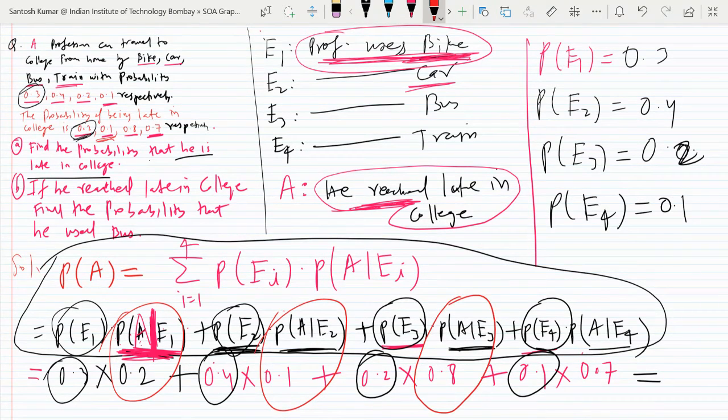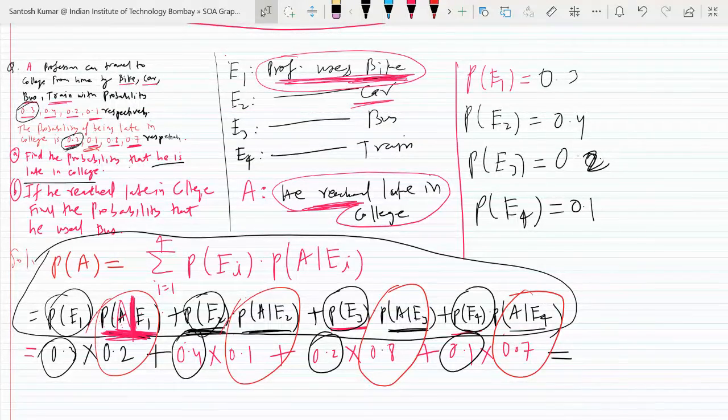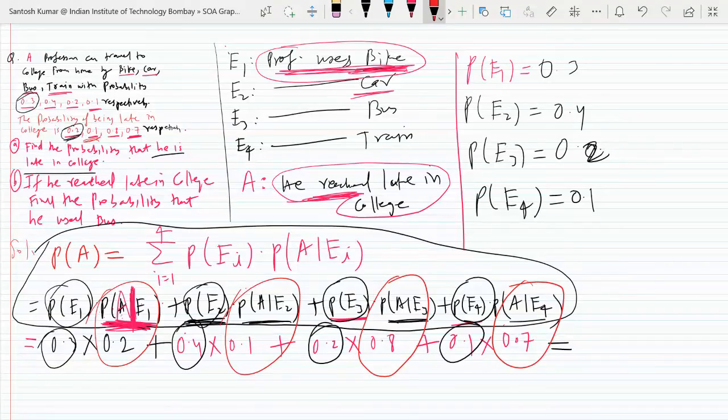The probability of being late is 0.8 when you use bus. The probability is 0.7 when you use train. Is it clear? Yes, sir. So you multiply it, tell me the answer.